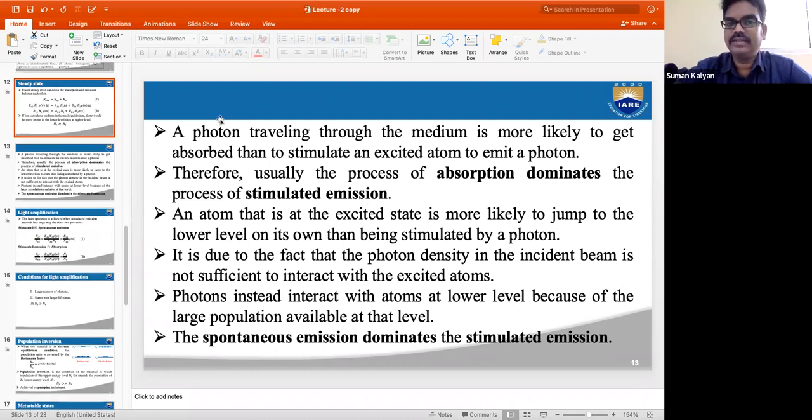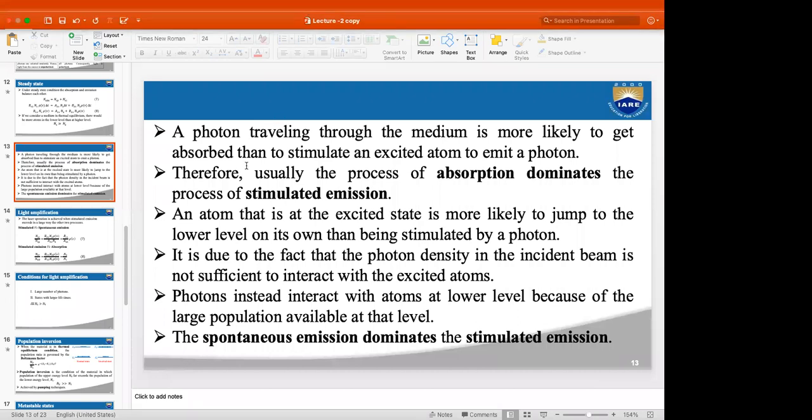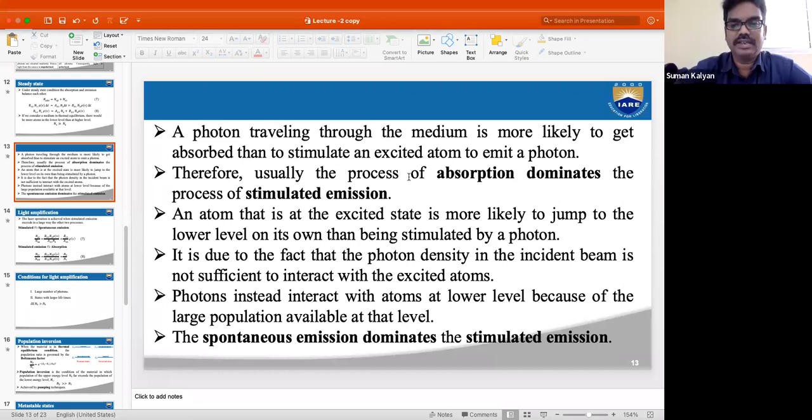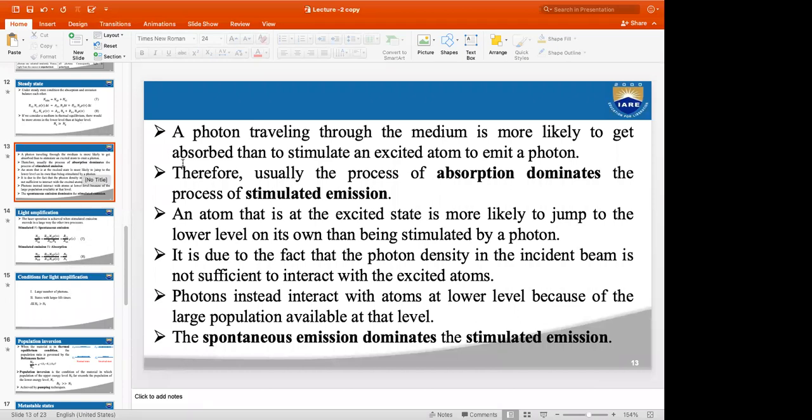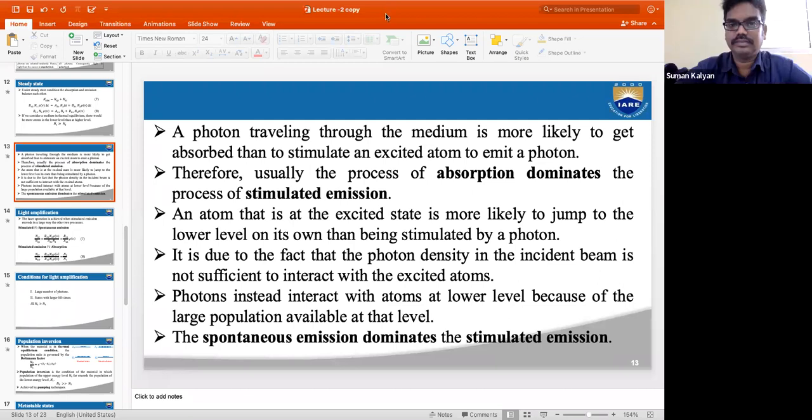So we'll do one thing, we'll start from here tomorrow. I'll explain how absorption dominates and spontaneous emission dominates the stimulated emission, and what we require for light amplification, what are the conditions that we require. Okay, sir. Thank you, sir.